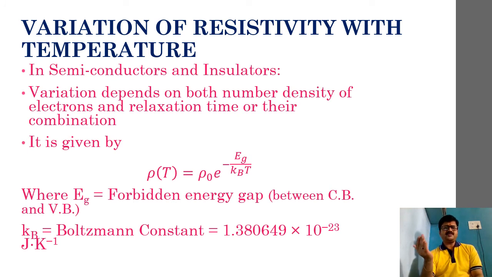So due to that reason, the resistivity will become small. Okay. So this fact you please remember. Once again, let me repeat. The resistivity of semiconductors and insulators will decrease with increase in temperature. Fine.